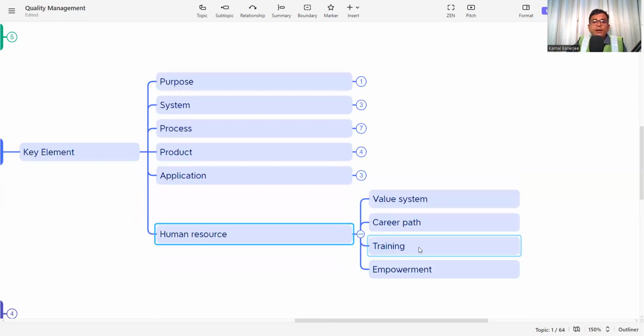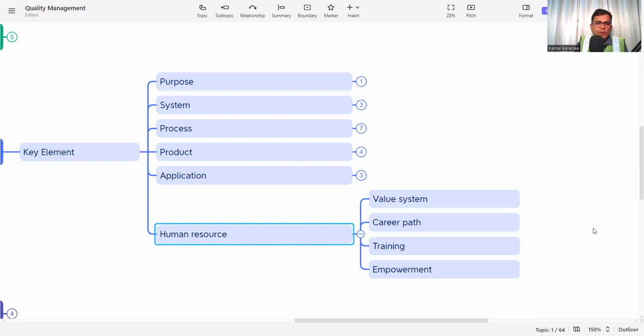Then human resource. Why? Because without humans, no plan can be fulfilled. The quality management system also needs to be fulfilled by people. So human resource is also a key component of the quality management system. First, what needs to be done? The value system. The company's value system needs to be distributed and taught to all the people involved in the process, so they will know what the values are and what product they have to deliver, so that they work toward a single goal.